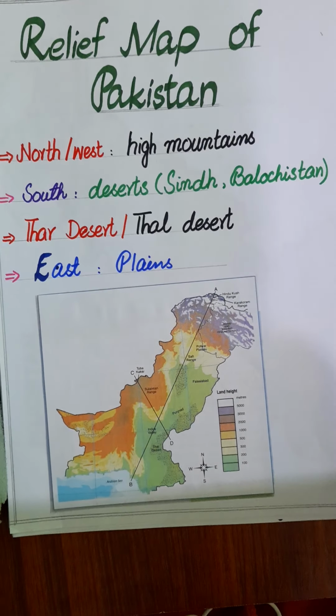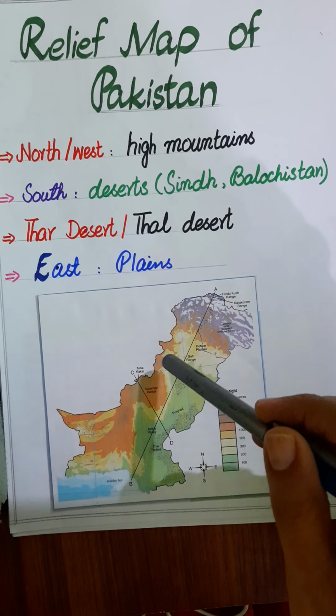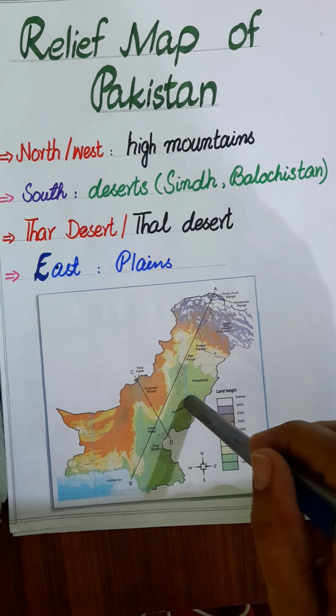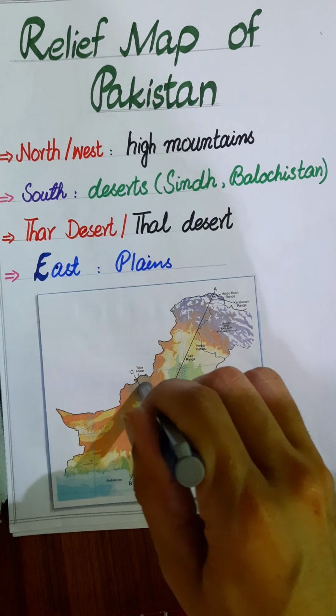Now we have the relief map of Pakistan. Much of the north and the west of Pakistan consists of high mountains. Although there are lower but very dry mountains in the west and in the southwest of Balochistan.